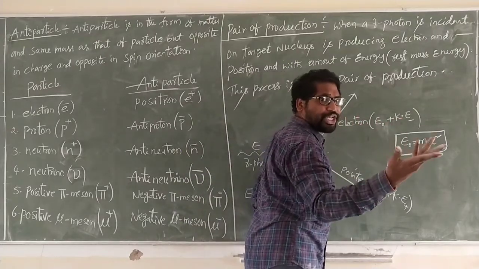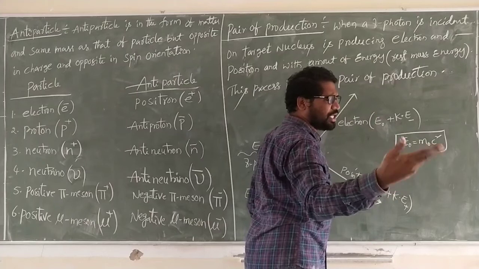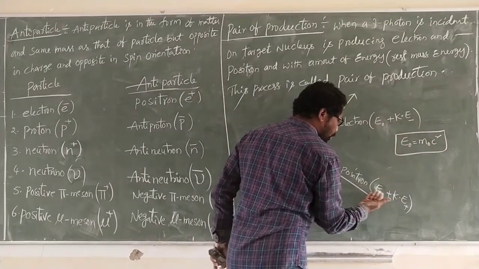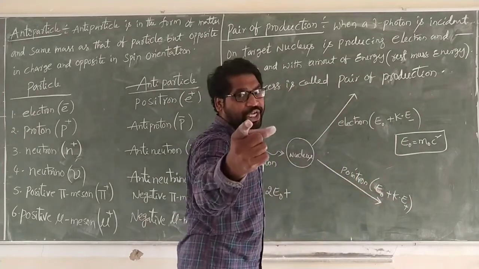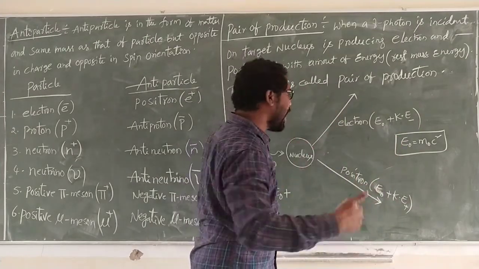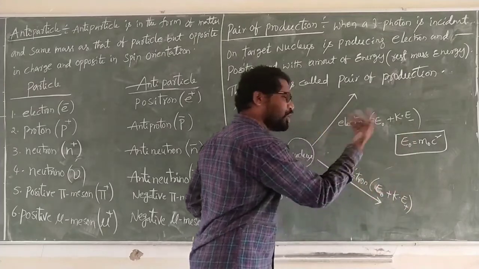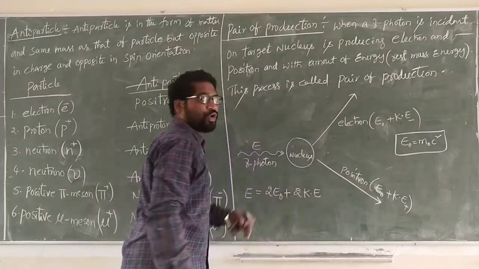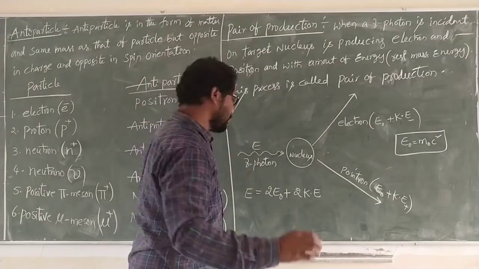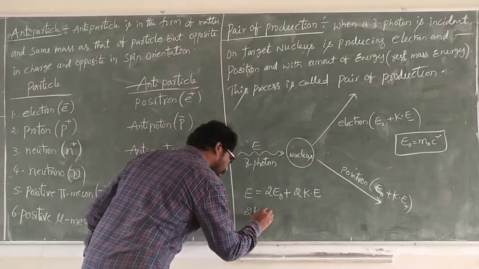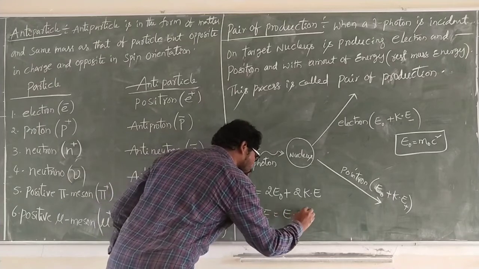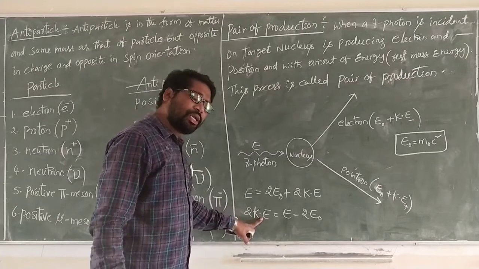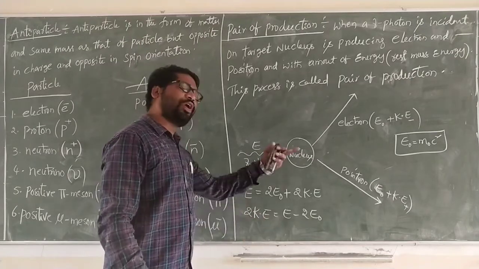The orientation, that is the spin, that is the charge, is opposite. So for the electron I put minus, for the positron I put plus, for understanding the shape. Both have kinetic energy, so 2K. We want the kinetic energy of either one. 2Ke is equal to E minus 2E0, the kinetic energy of the positron or the electron.